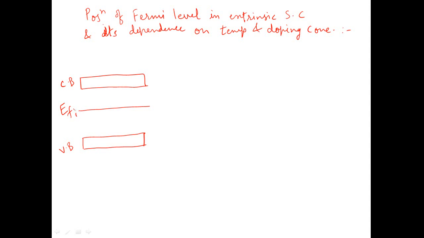So it is indicated as EFI, indicating the Fermi level of intrinsic semiconductor, because I already explained to you that the number of holes present in the valence band is exactly equal to the number of electrons present in the conduction band. As the position depends upon the concentration of charge carriers, here the concentration of charge carriers being exactly equal, the position of Fermi level lies halfway between valence band and conduction band for intrinsic semiconductor.